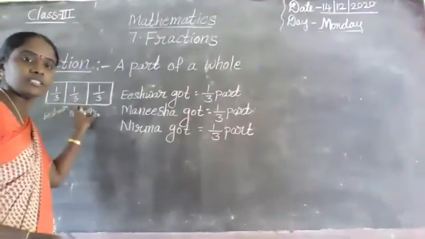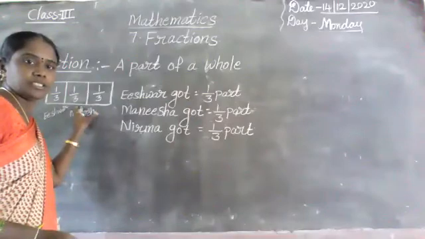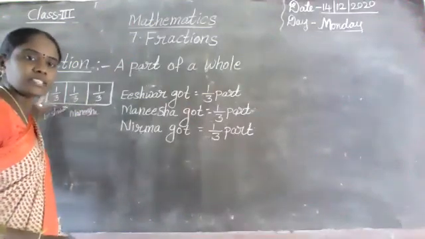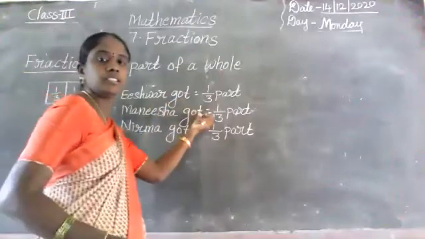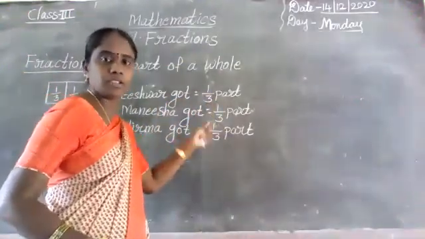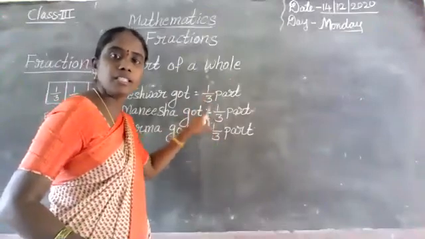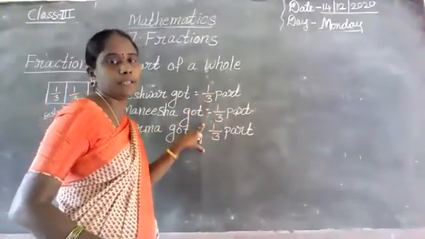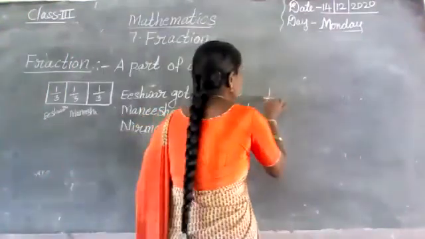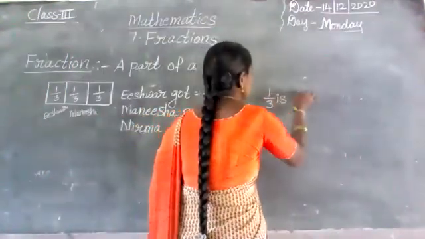Whole means here there are 3 parts. How many parts are there? 1, 2, 3. 3 parts are there. From 3 parts, each one got 1 by 3. Okay? This is a fractional number. 1 by 3 is a fractional number.